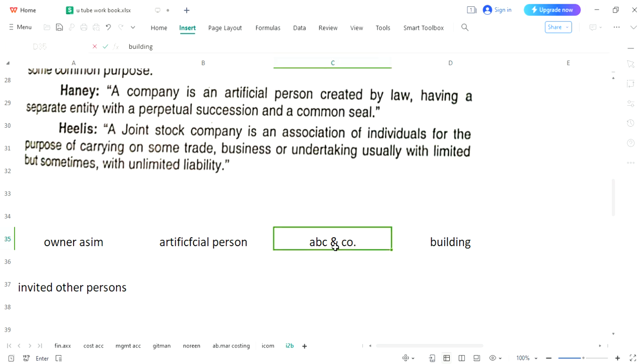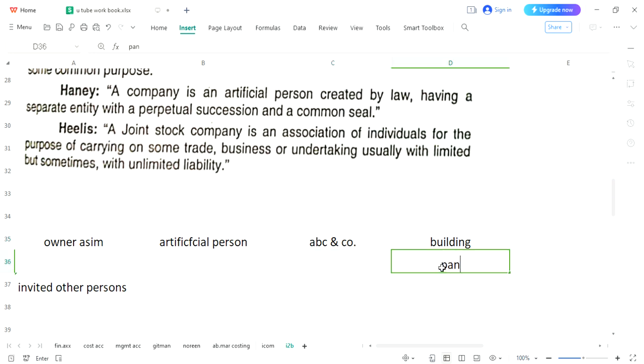That means the owner of this building would be ABC, not Asim, not another person, because they have created an artificial person. Let's say they have purchased a plant as well. Again, the owner of this plant would be ABC and Company, not Asim, not another person. And then they have bought some machine as well.